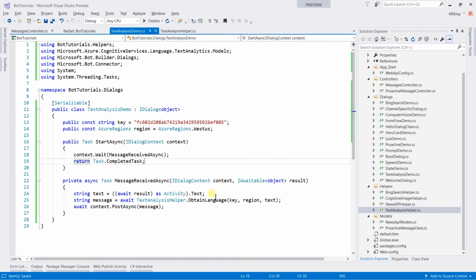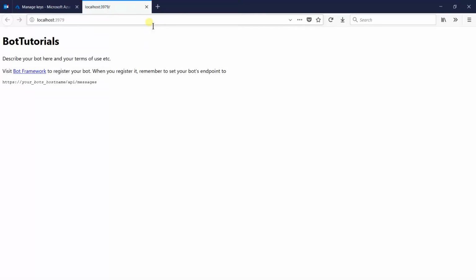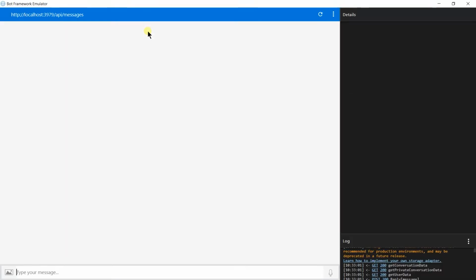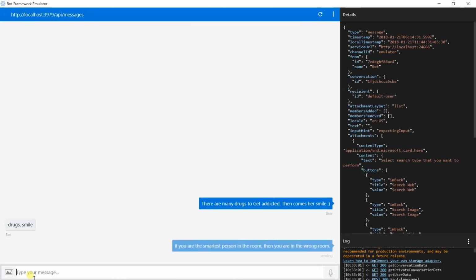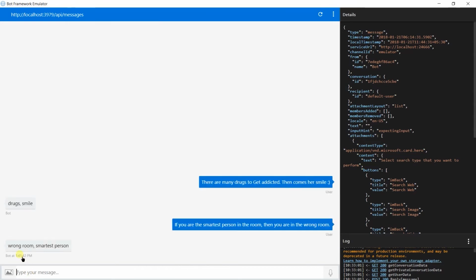And make a call to this method from a dialog. Save all files and run it. Create a new conversation. Here I am using some quotes. Let us try these. We got drug and smile. And for this, we got smart person and wrong room.